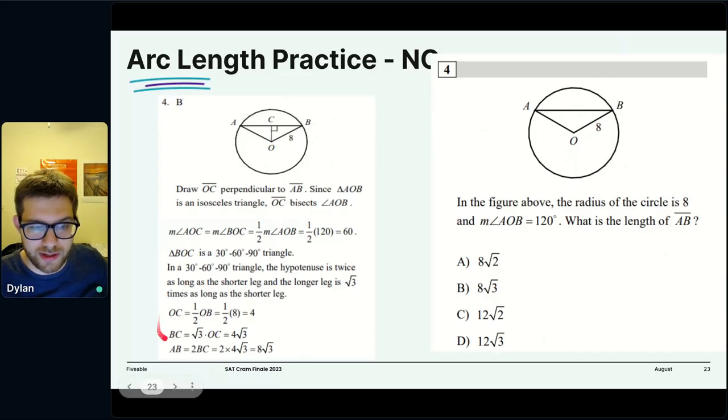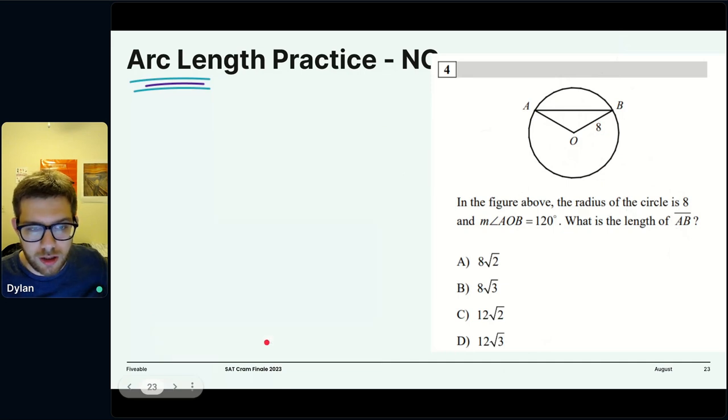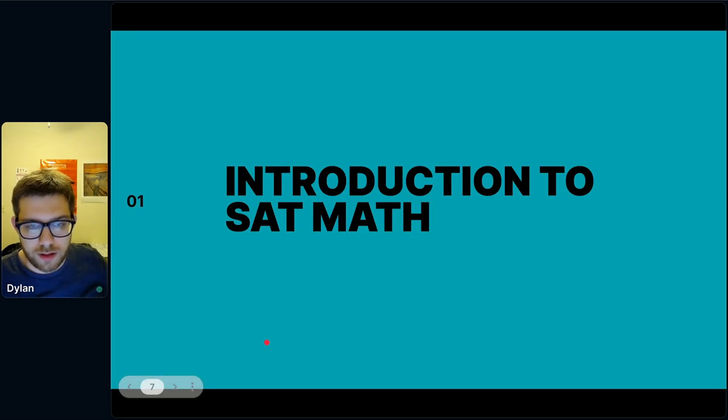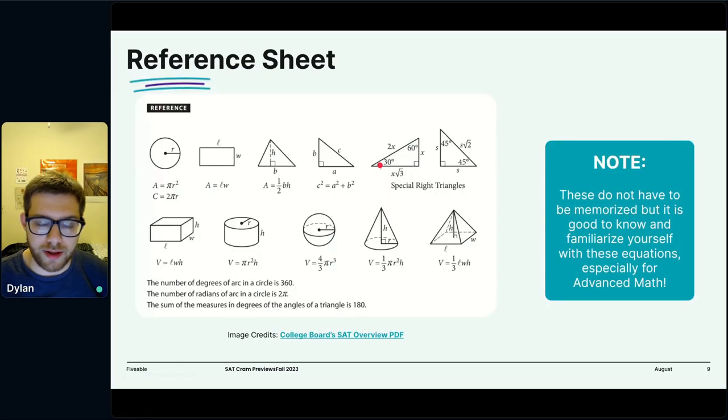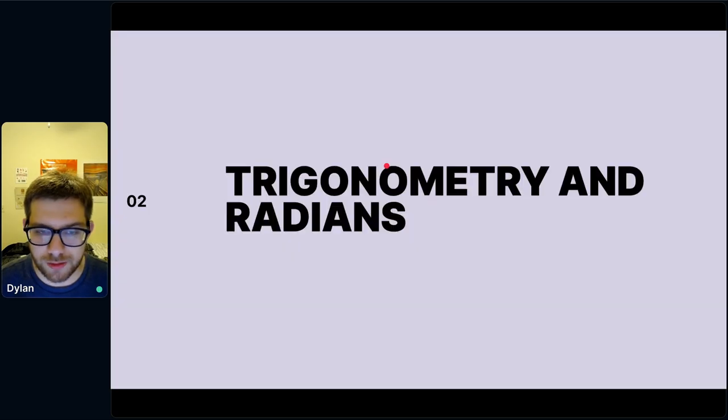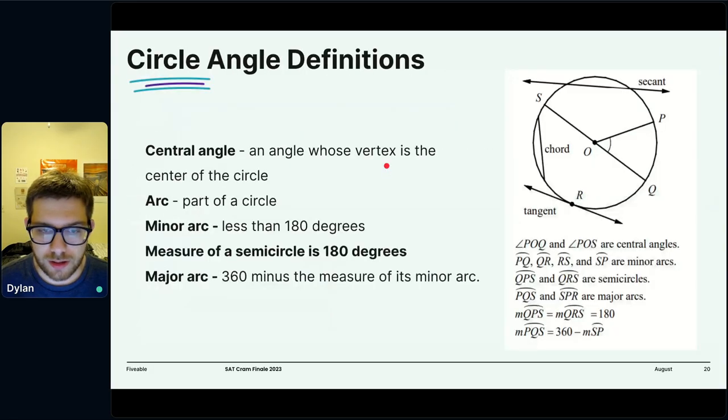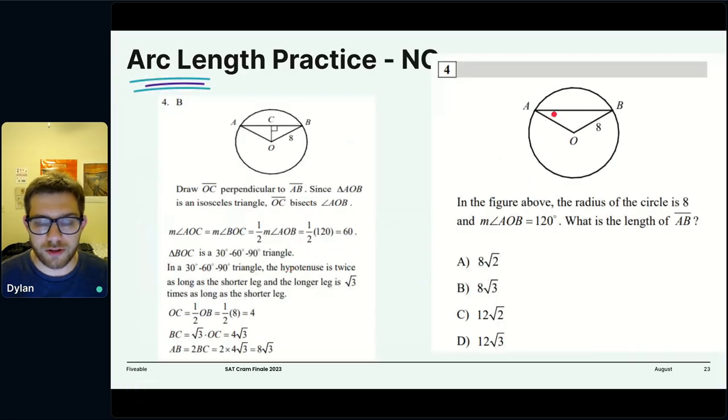That's what this work down here says. You can figure that out on your formula sheet, right there. The side across from the 30 degrees is x. That means the hypotenuse is 2x, and the other side is x rad 3. It's on your formula sheet. And from there, if we know that this is 4 rad 3, we know that this is 8 rad 3, which is B. Also, when I say 8 rad 3, I mean 8 square root 3.